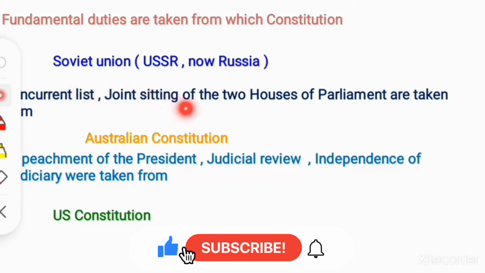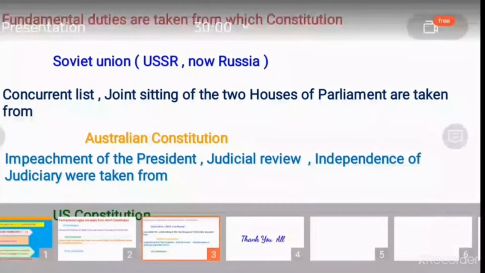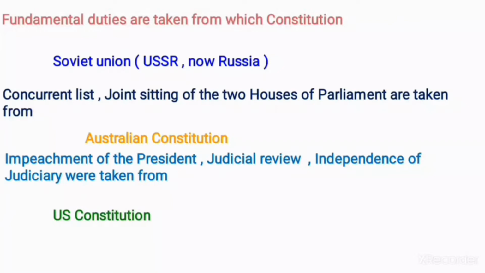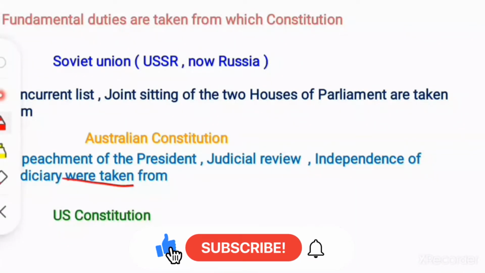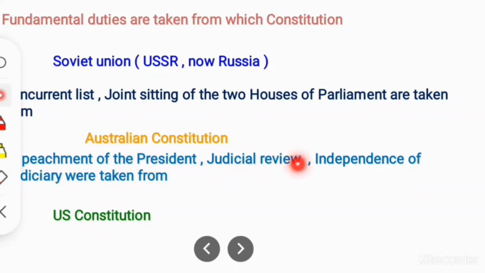Concurrent list, joint sitting of the two houses of the parliament are taken from Australian Constitution. Impeachment of the President, judicial review, independence of judiciary were taken from US Constitution.